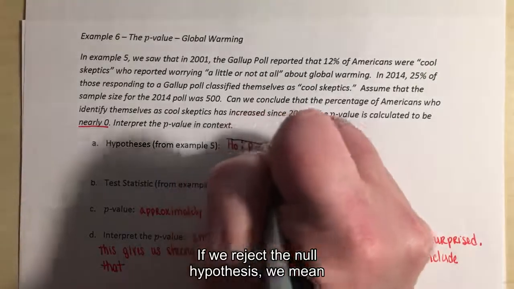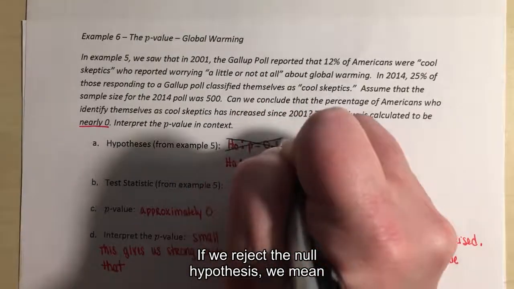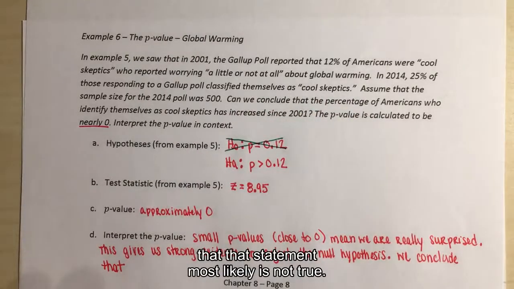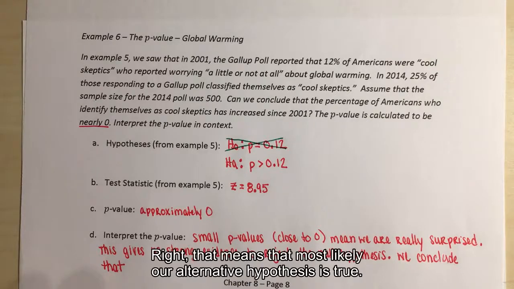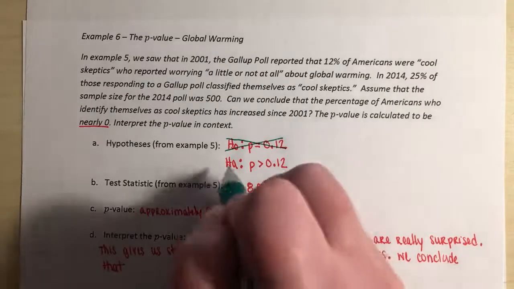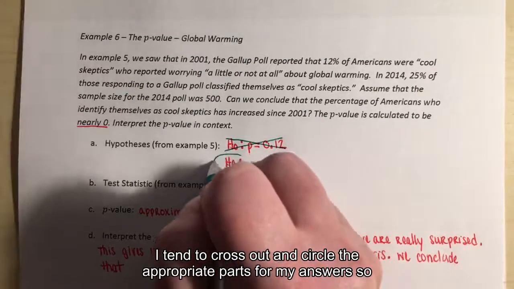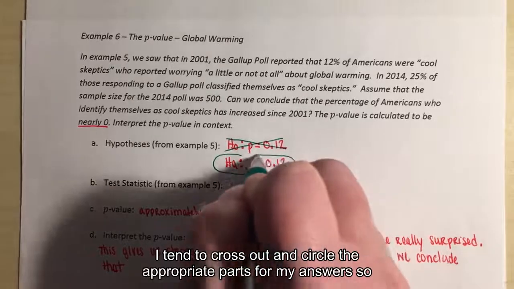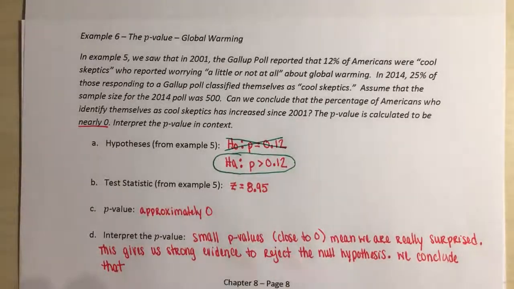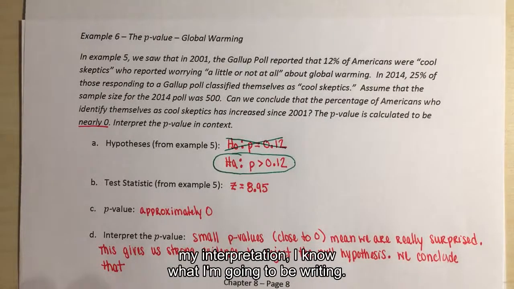So if we reject the null hypothesis, we mean that that statement most likely is not true. That means that most likely our alternative hypothesis is true. So I tend to cross out and circle the appropriate parts for my answers, so that when I'm writing out my interpretation, I know what I'm going to be writing.